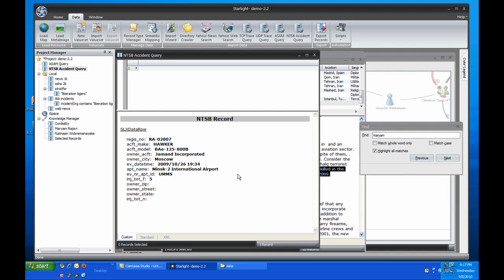The plugin automatically added the record type and semantic map, but I want to add edge labels to it. To do this, I'll open up the semantic mapping dialog, look at the relationships for this record type, and add a data caption to the NTSB data.